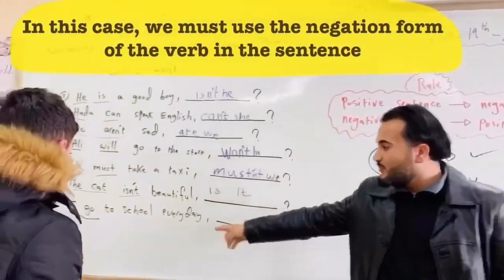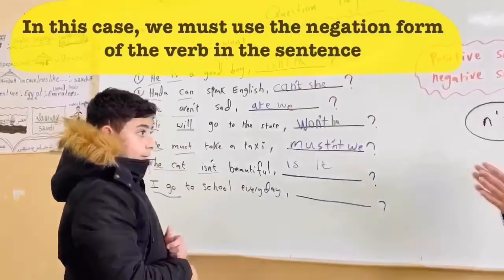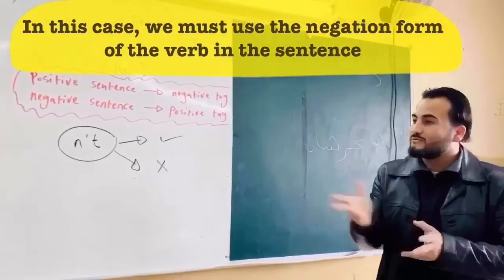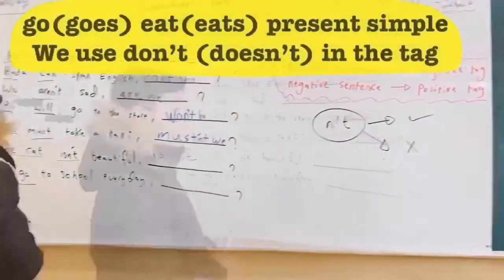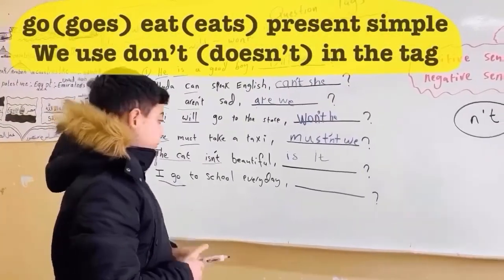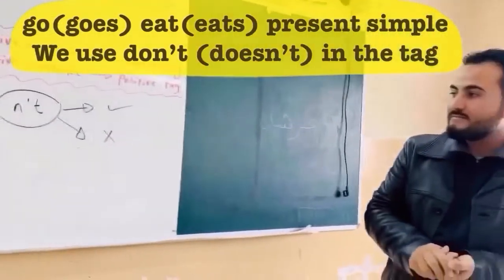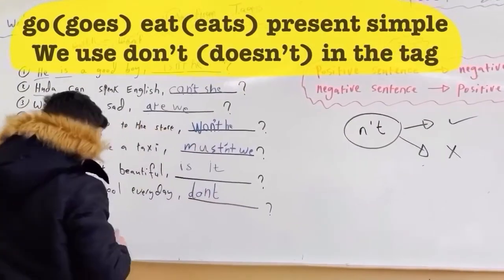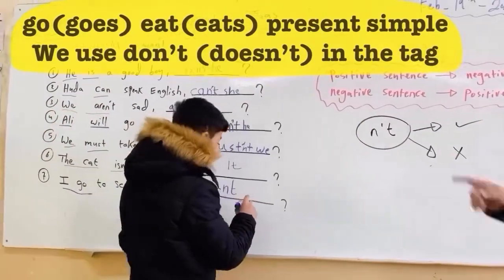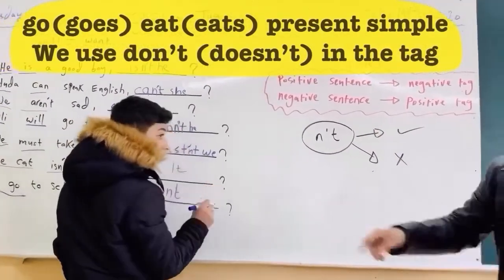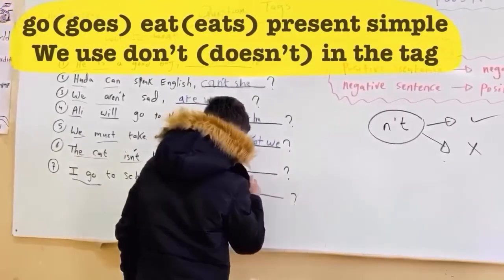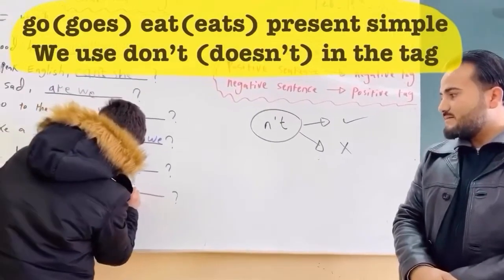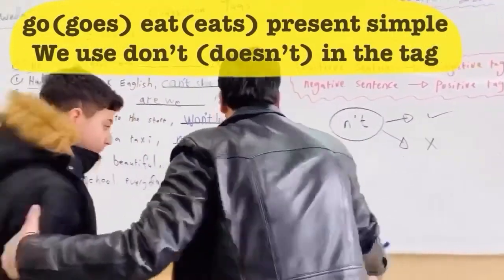Present simple. So we have go. So we have to use the negation form here. So what do you think? Doesn't. Don't. Very nice. So don't. I. Apostrophe, please. Apostrophe here. Very nice. Thank you, Yamin. Stay.